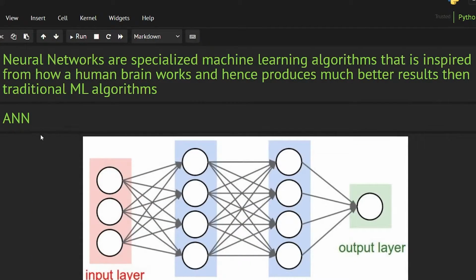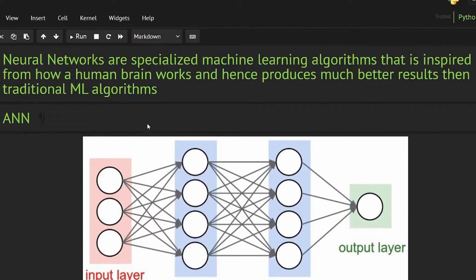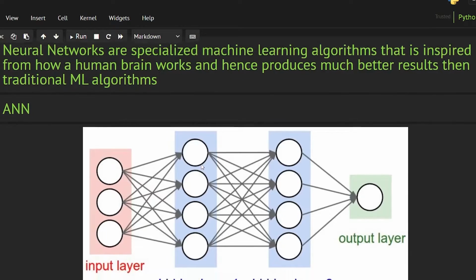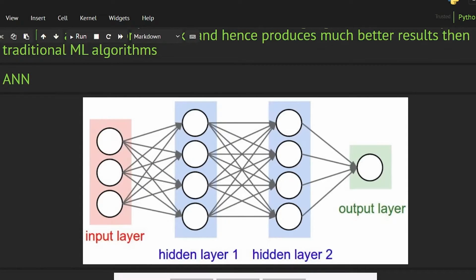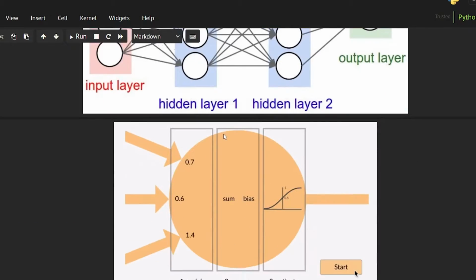The first type of neural network we have is called ANN, which stands for artificial neural networks. It is the simplest kind of neural network that we have. If we do not talk about the simple perceptron, then this is the simplest kind. In artificial neural networks, we have some inputs like this, then we have some weight values that go here, and after that we have some bias. I have explained in my previous video why we need that and how it works, so you should go and check out my previous video.